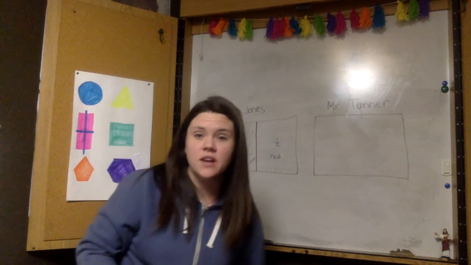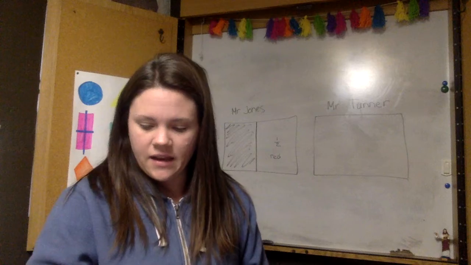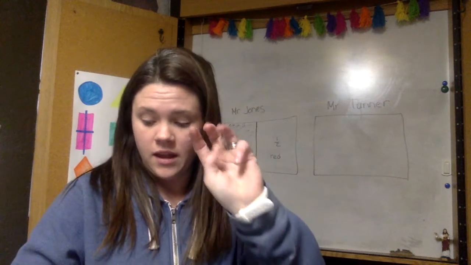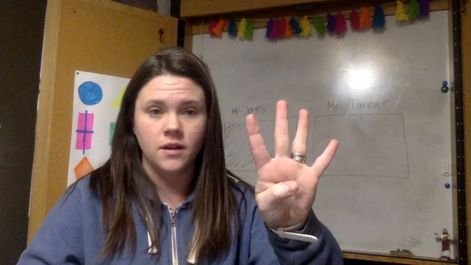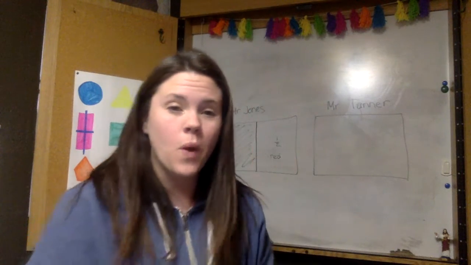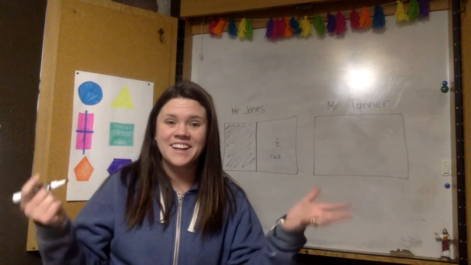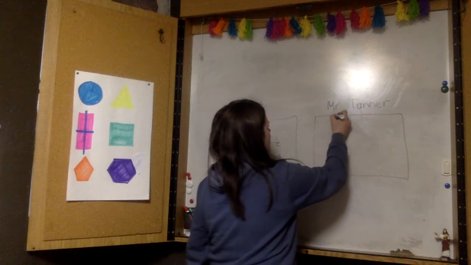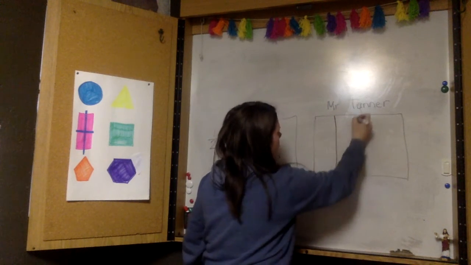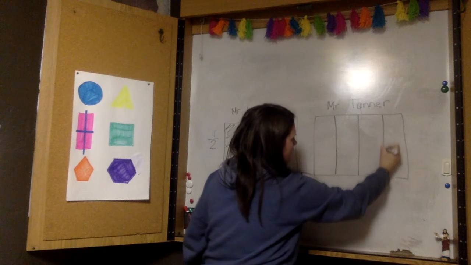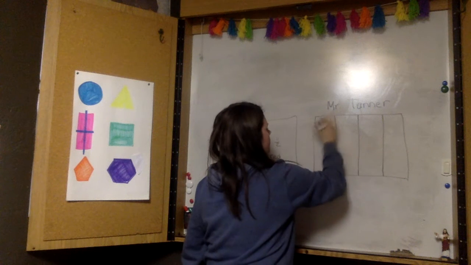Okay, and Mr. Tanner's rug is split into equal shares of blue, green, yellow, and black. How many equal shares are on Mr. Tanner's rug? 4. And when I split something into 4 equal shares, what do I have? Quarters, that's right. So I need 1, 2, 3, 4.